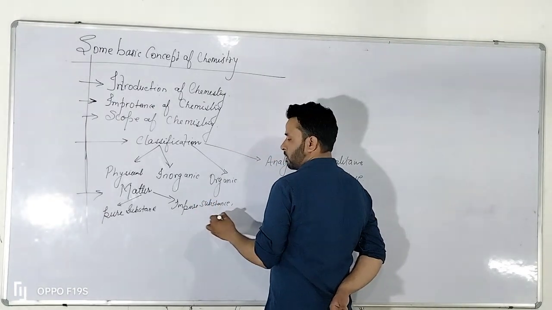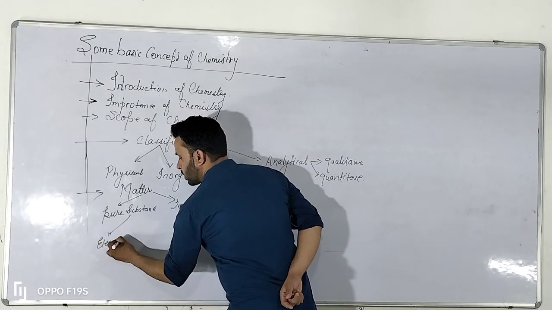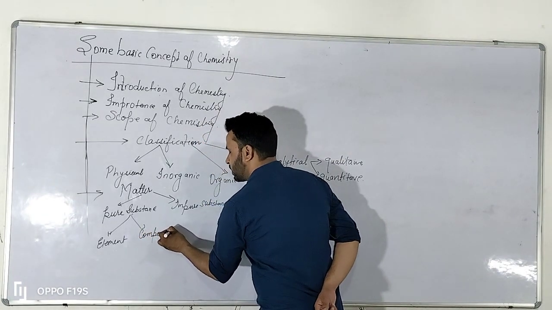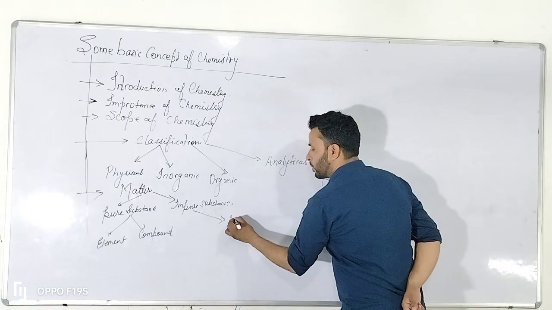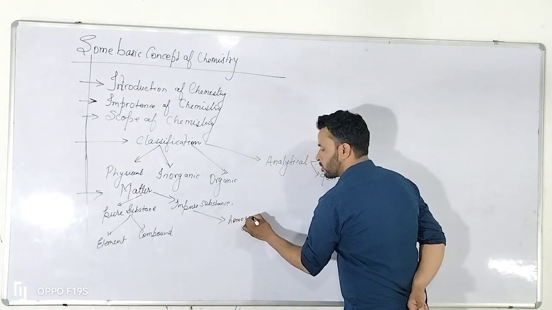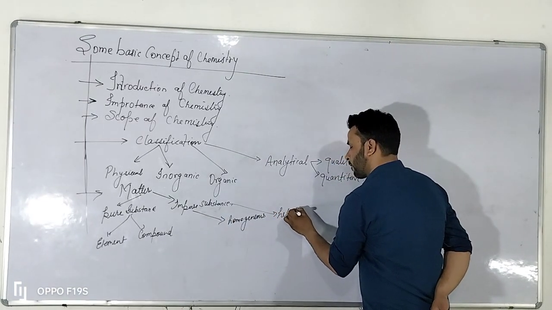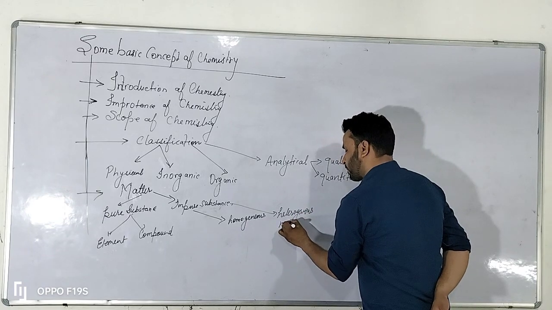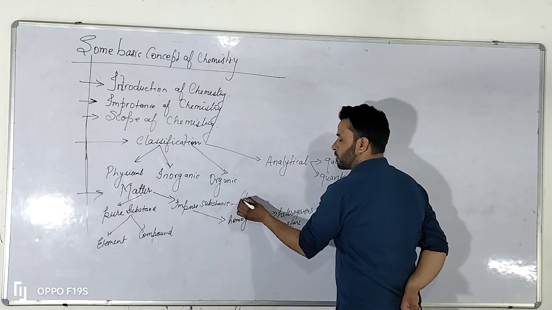Further, the pure substance is classified into element and compound. After then, the impure substance is classified into homogeneous and heterogeneous mixture. Impure substance is also called a mixture.